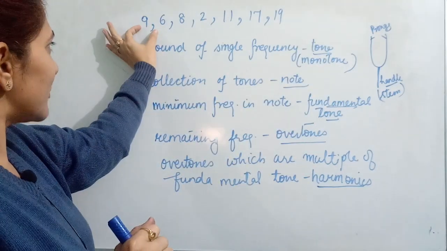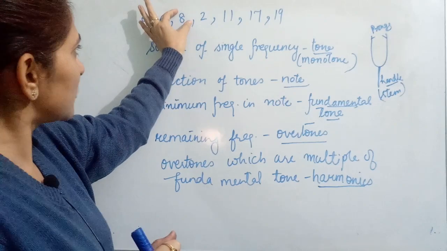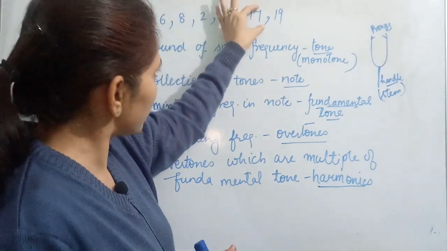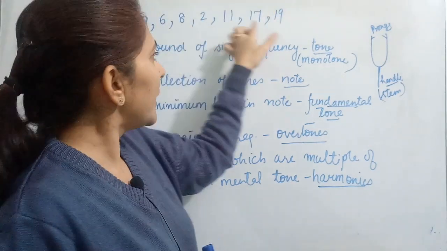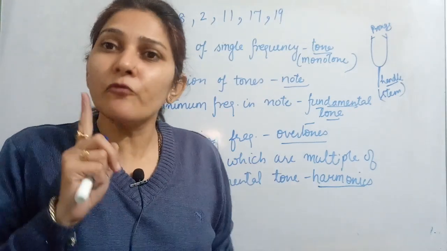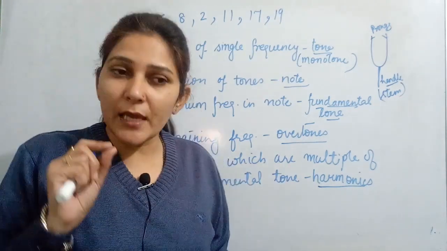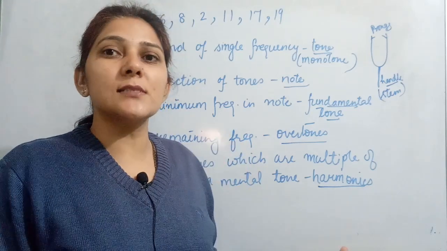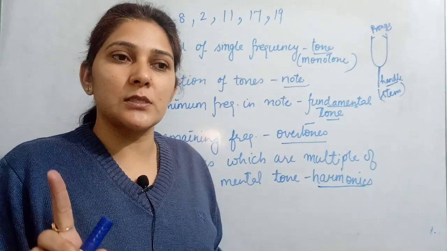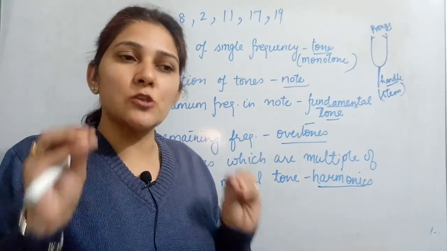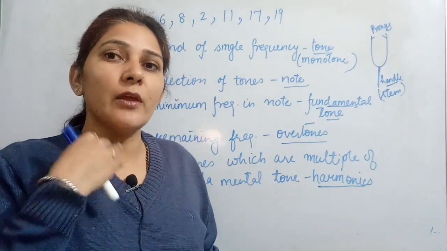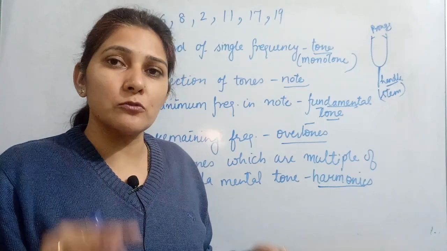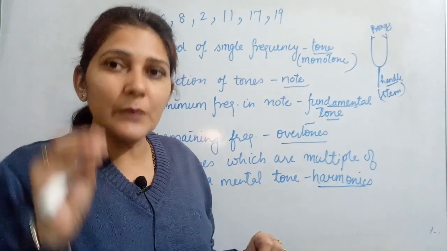Means this itself is a tone, this is a tone, this is a tone, this one. ये सारी अपने आप में एक एक टोन है, and only one instrument is there which is able to produce sound of single frequency. No one other is able to produce sound of single frequency. Rest all the instruments, all the devices, all the operators, even when you are speaking, you are not able to produce sound of single frequency, that keeps on changing.